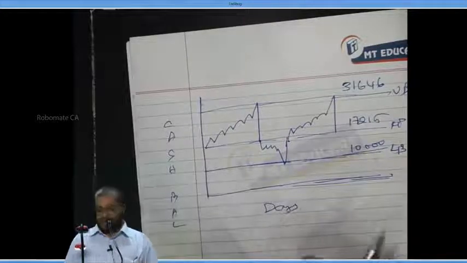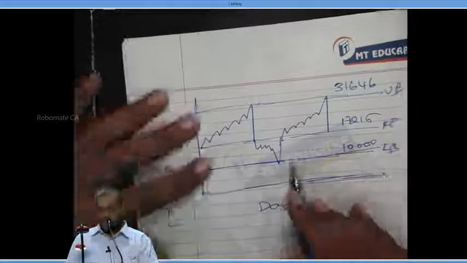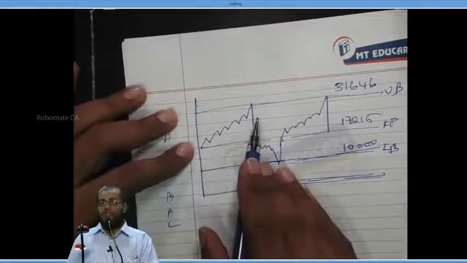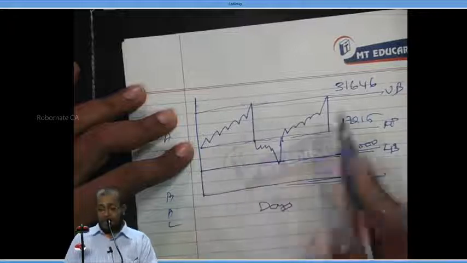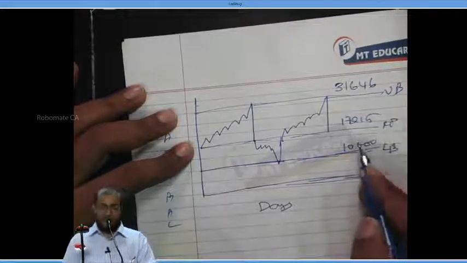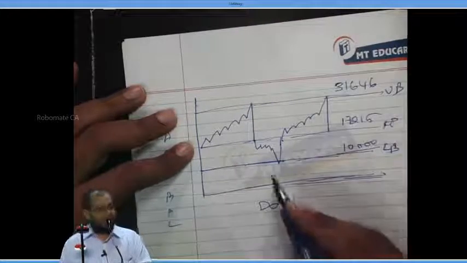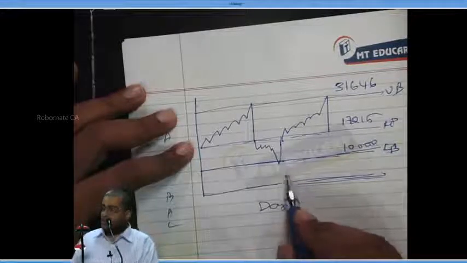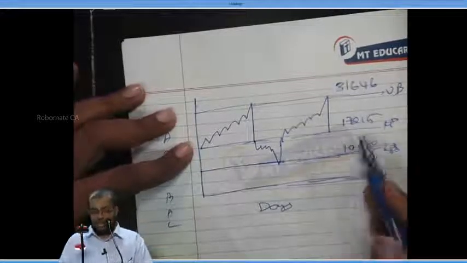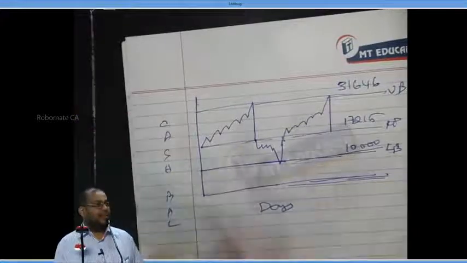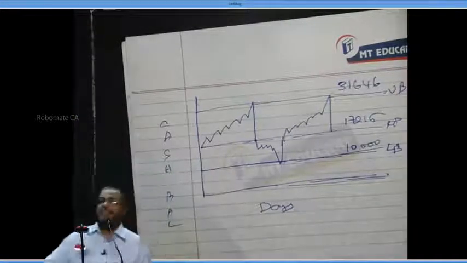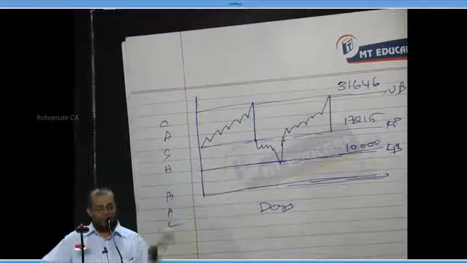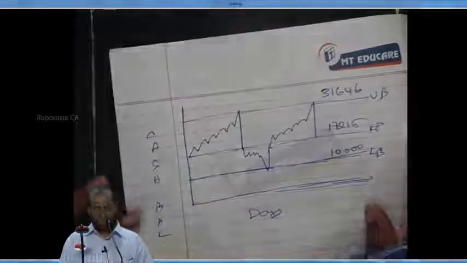Now complete the answer. You should say that when the cash touches 31,646, the manager should invest 31,646 minus 17,215. When the cash touches 10,000, he should sell 7,215. Like that, the answer should be completed. Everybody, are you understanding the Miller-Orr model for cash management or not? With this, we complete our portions.